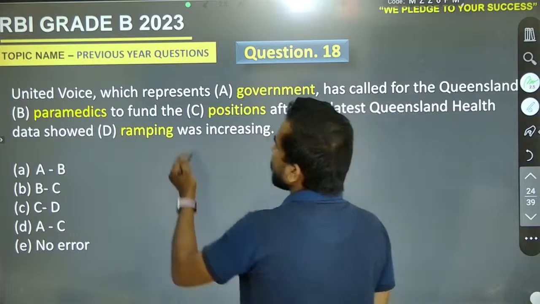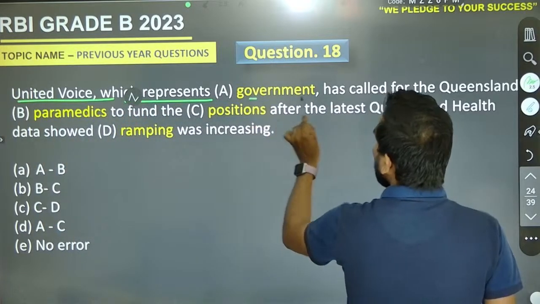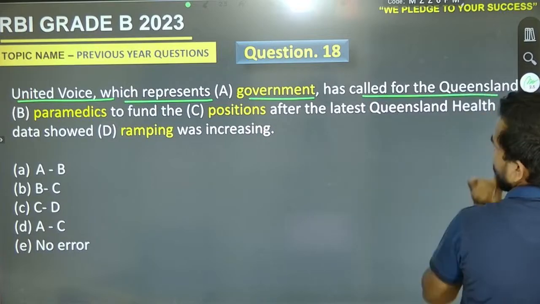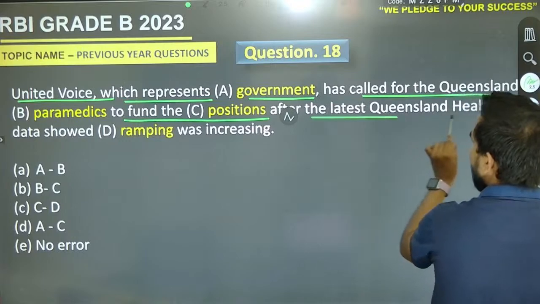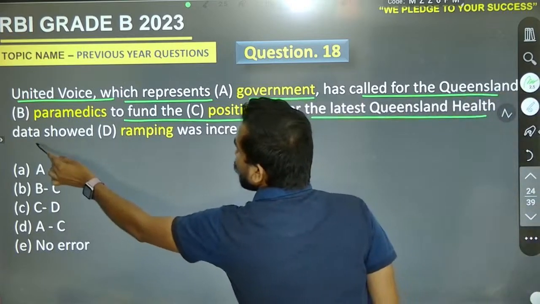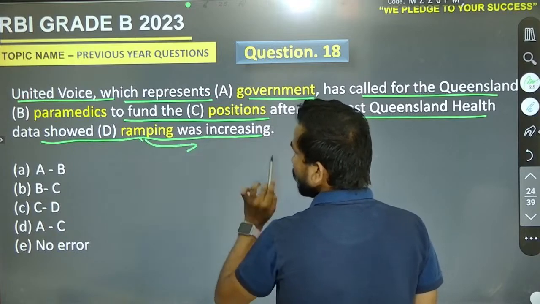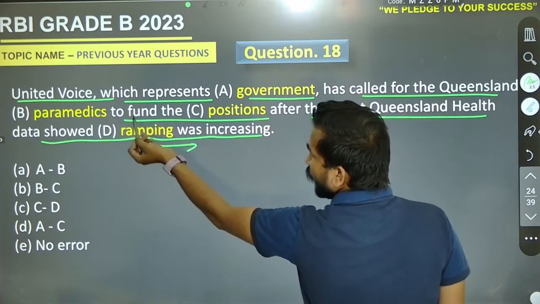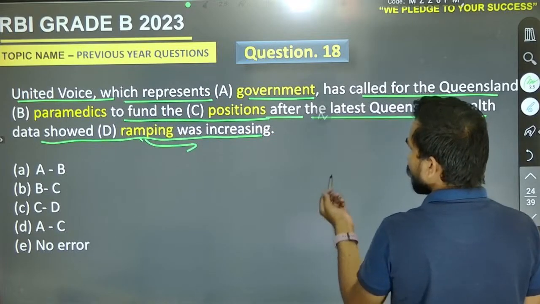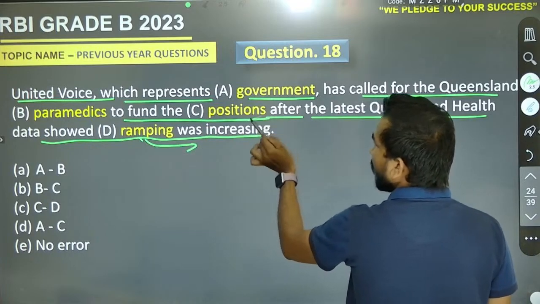United Voice, which represents government, has called for the Queensland paramedics to fund the positions after the latest Queensland health data showed ramping was increasing. Now we can also say that to fund the positions after the latest Queensland is the right pair.